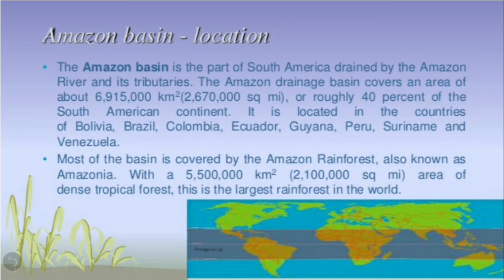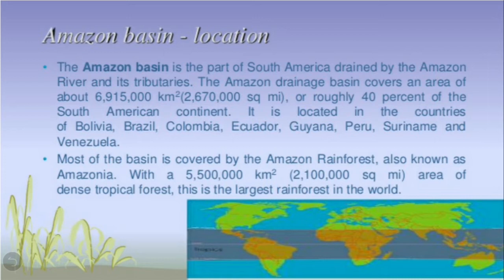First, the Amazon basin. This Amazon basin is the part of South America drained by the Amazon river and its tributaries. And children, this basin covers an area of 6,915,000 square kilometers, or roughly we can say 40% of the South American continent.